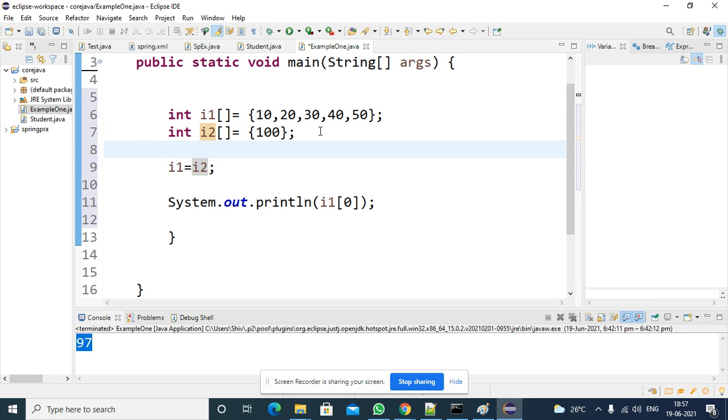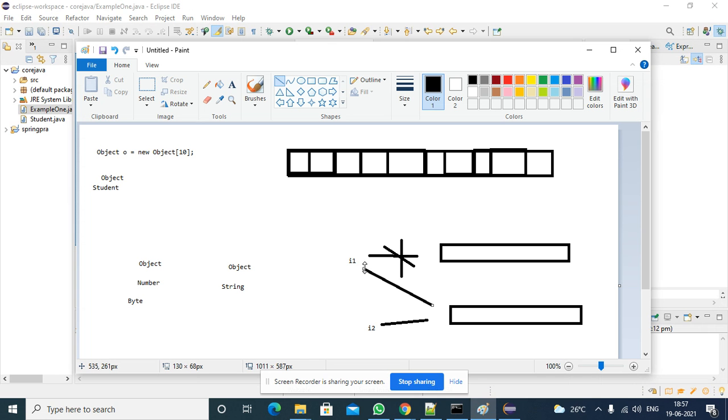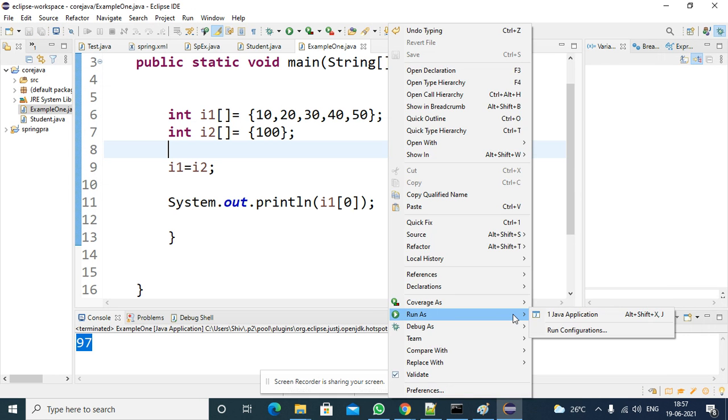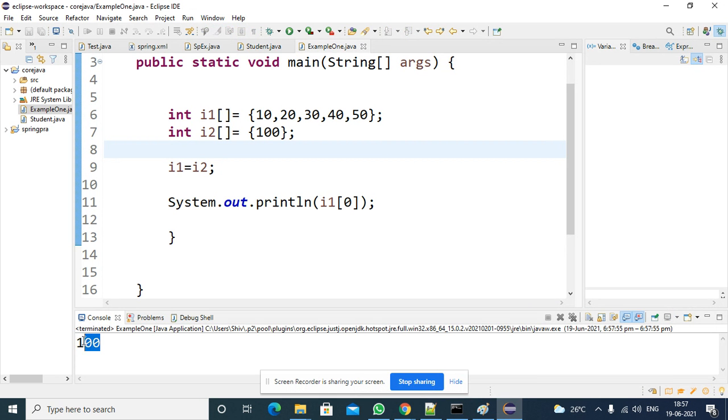You allocated memory, after that you pointed I1 to I2. I2's first location contains only one value, 100. So if you print I1 of 0 location, it will print 100. Run as Java application, you are getting 100 as a result.